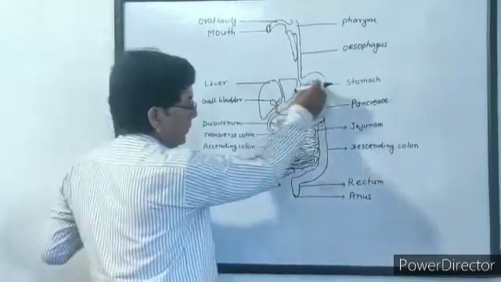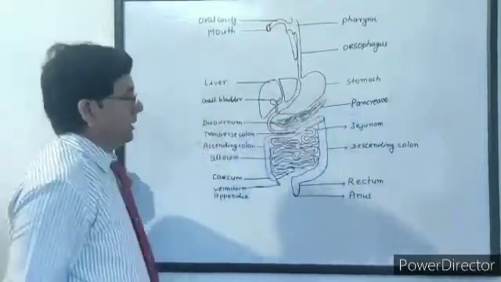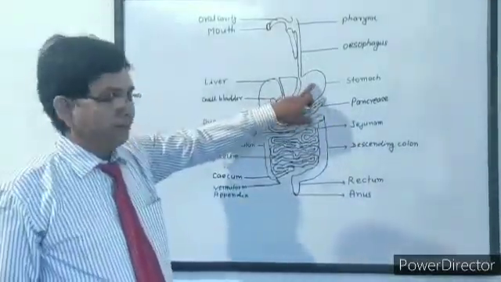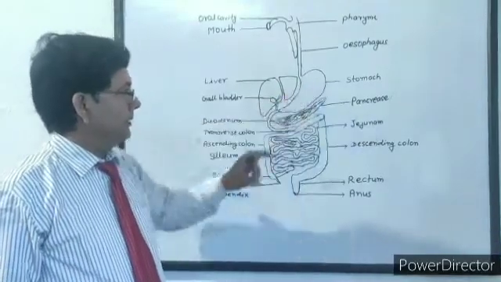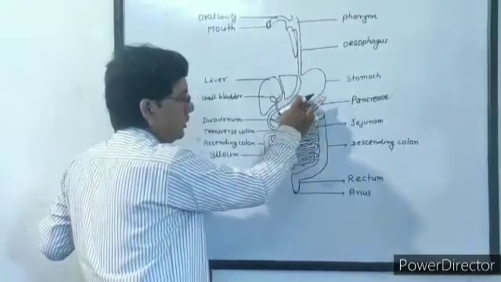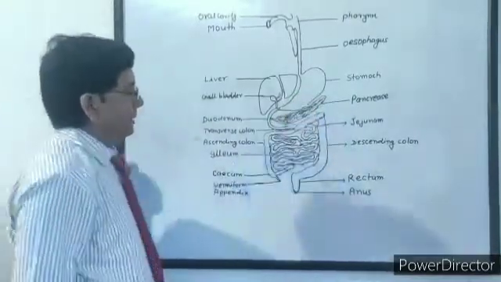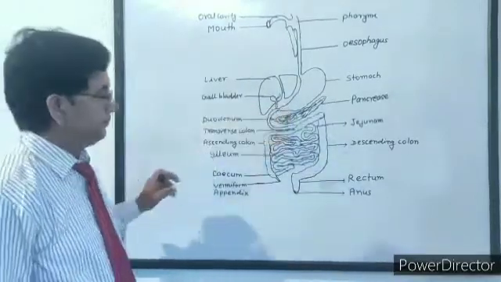The upper portion of the stomach is called the cardiac stomach because it is towards the heart. The middle portion is called the fundic stomach, and the lower portion is called the pyloric stomach.